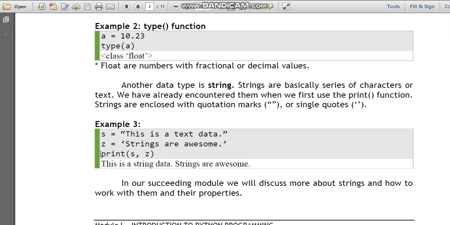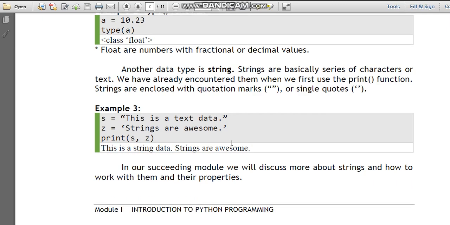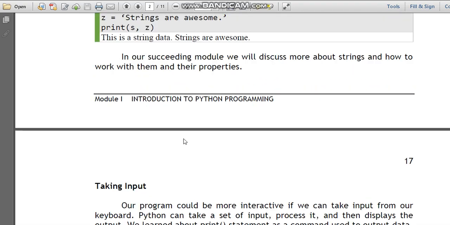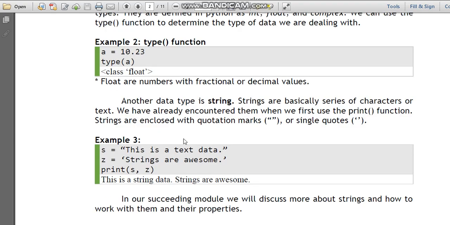Okay? So, we print SZ. Ayan, this is a string. The strings are awesome. Okay? Ayan, so print natin yung S and yung Z. Okay, so those are the data types.